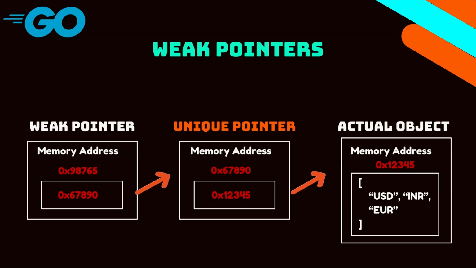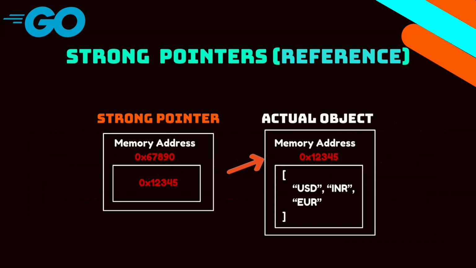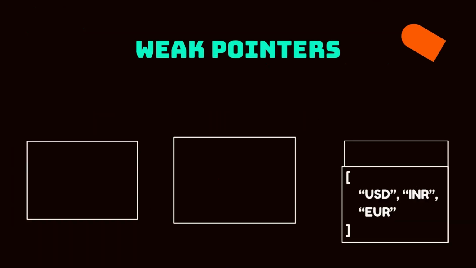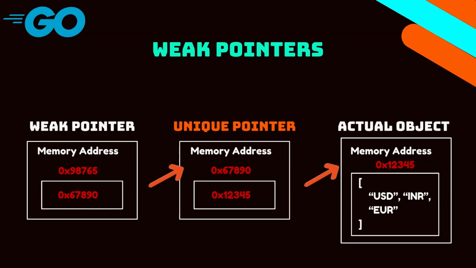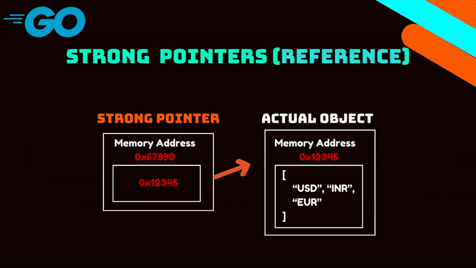Now, how is that different from a strong reference? Both the strong and weak pointers store memory addresses of an object in the code. That is the only similarity that they have. There is a difference in which object's memory they carry and how the garbage collector treats them in this context. The strong pointer stores the memory address of the object directly. That is, it stores the memory address of the actual object that it is referring to. Hence the name strong pointers or direct references.